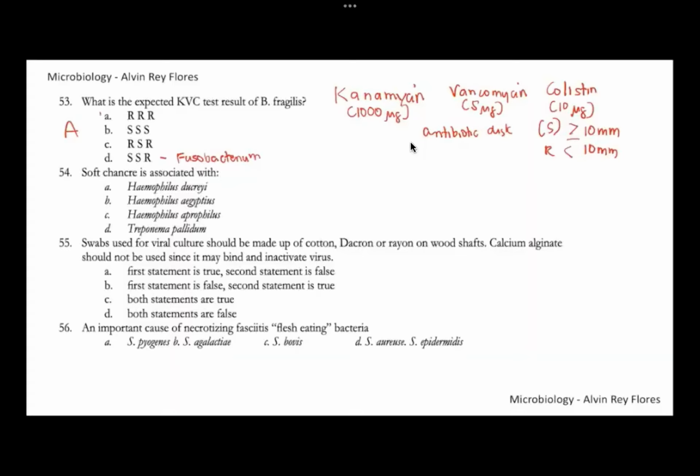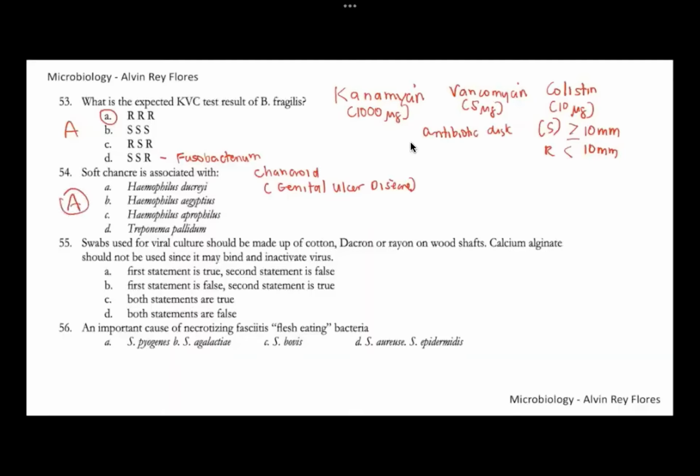53, letter A. 54, soft chancre is associated with, no? The presence of soft chancre, this is your chancroid, a genital ulcer disease. This is a sexually transmitted infection wherein your patient would have soft lesions that are painful, present in the genital area. And we associate this with your Haemophilus ducreyi.